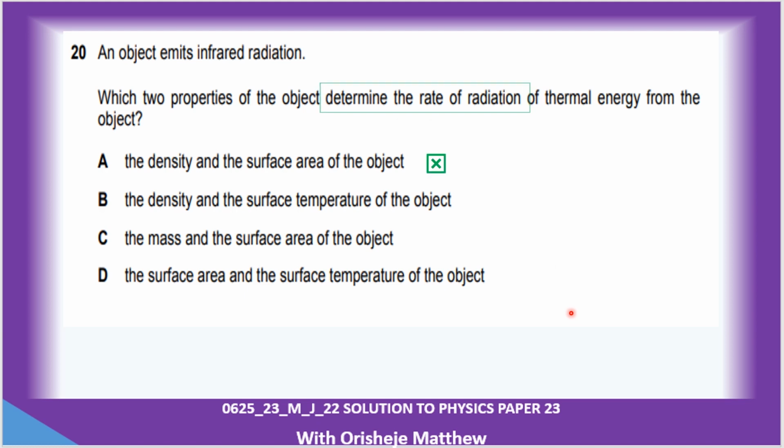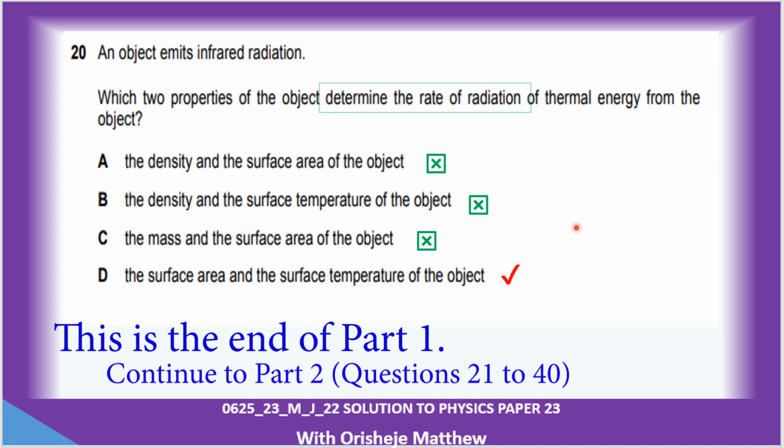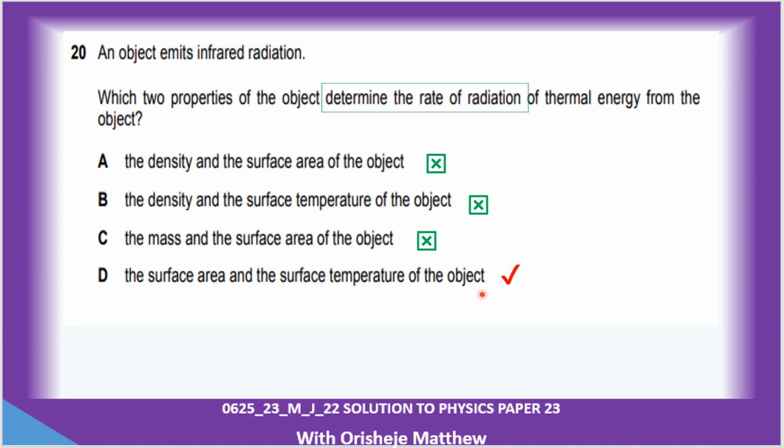Density and surface area, no. Mass and surface area, no. Surface area and the temperature of the object, correct. These are the two factors. The higher the surface area, the higher the radiation of heat energy, and the higher the temperature, the higher the radiation.